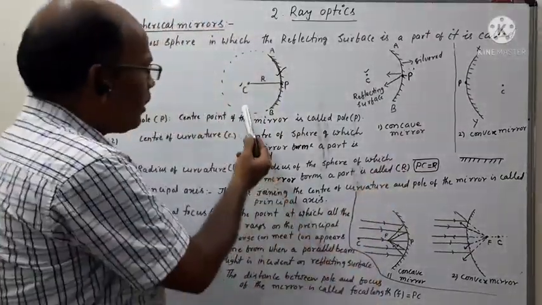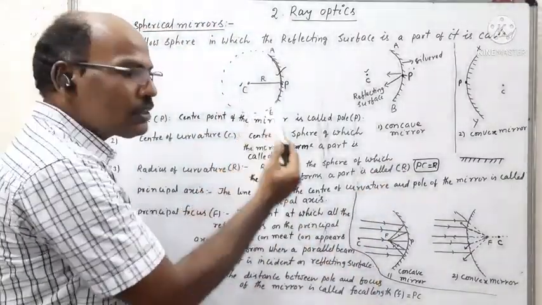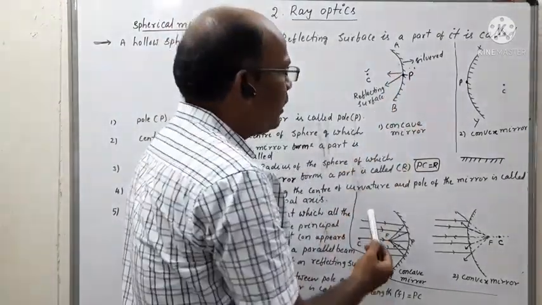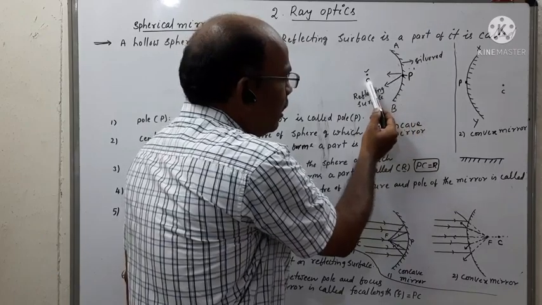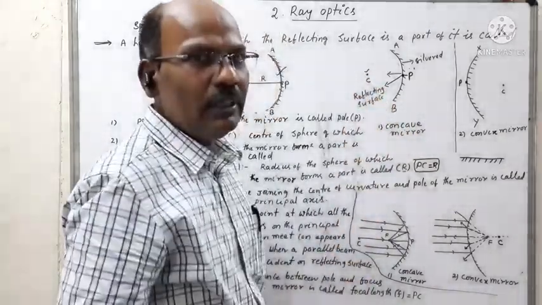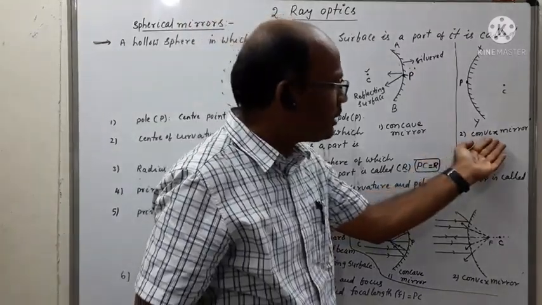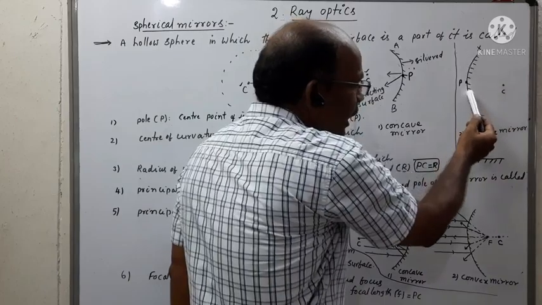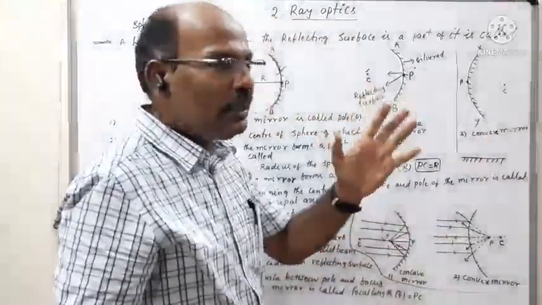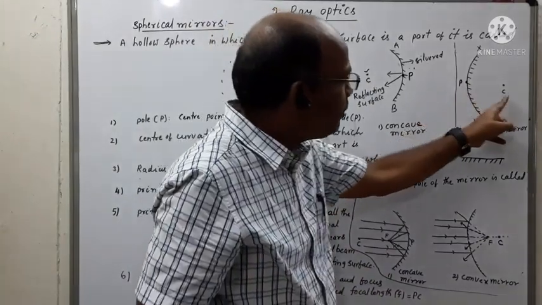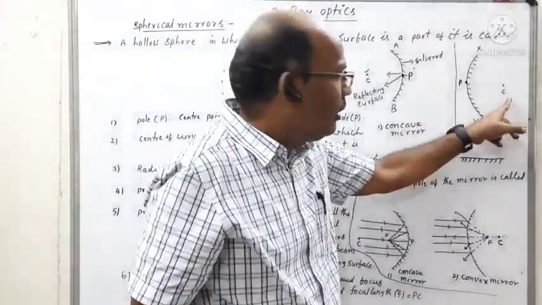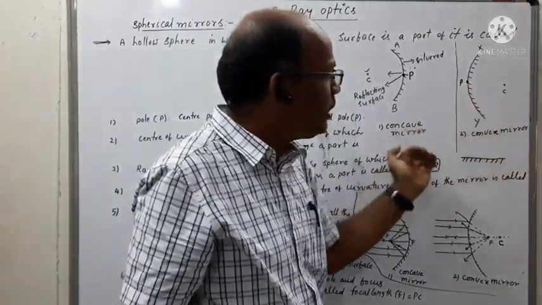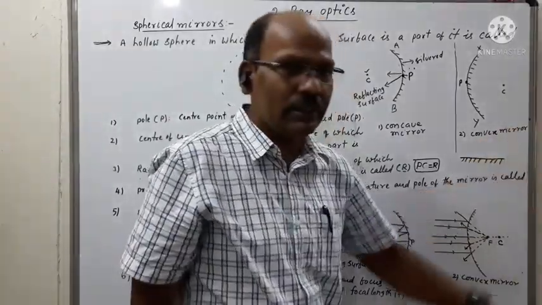So the representation of a concave mirror is like this, or simply we can represent a concave mirror like this, in which the reflecting surface is always facing towards the center of the sphere. Coming to the second one, convex mirror. If the reflecting surface, which lies outside the spherical mirror, is away from the center of the mirror, then it is called a convex mirror.